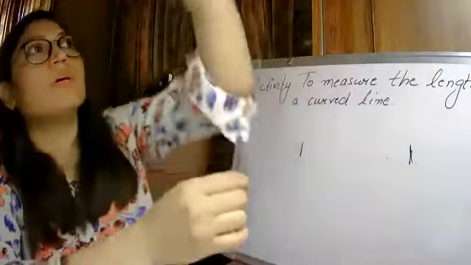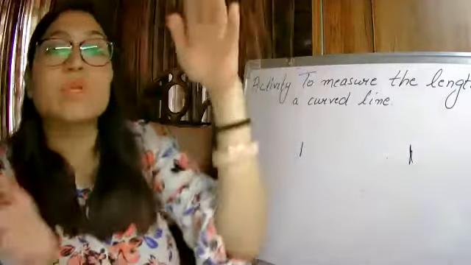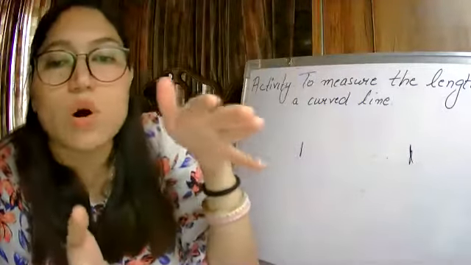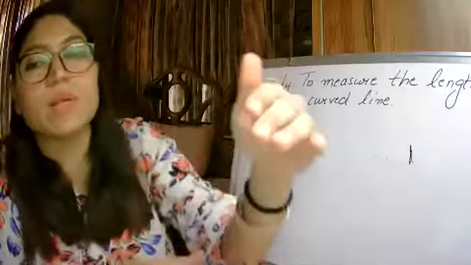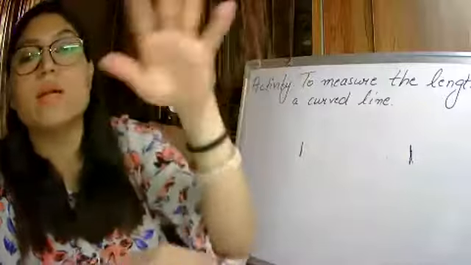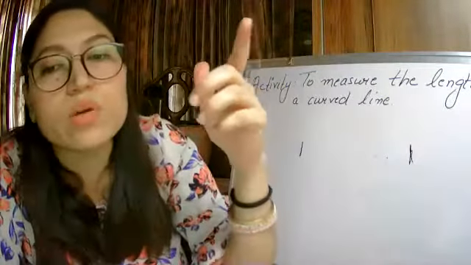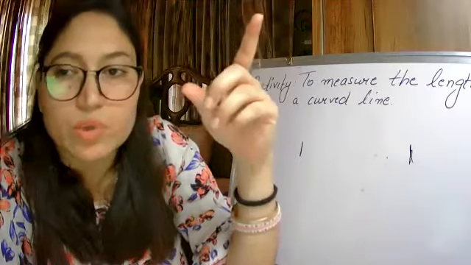Then again keep the big scale, change the position, so you can keep on changing the position, and then further on you can add all the measurements. So you know that the big scale is of 30 centimeters, so 30 plus 30, 30 plus 30, and in the end whatever comes, then you can do the totaling, or you can do it with a measuring tape. Okay, with a measuring tape also you can do it.